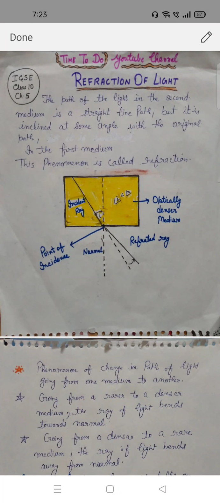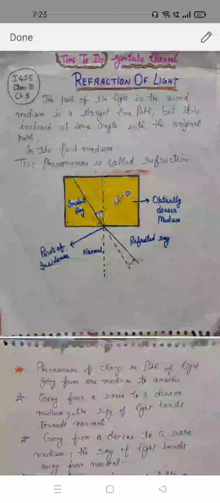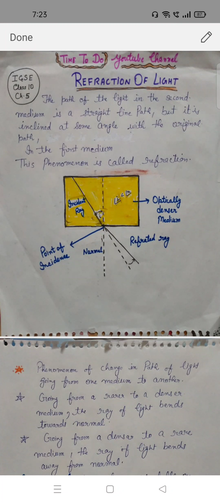Today we are going to discuss refraction of light. It is mentioned in ICSE class 10th, chapter 5.